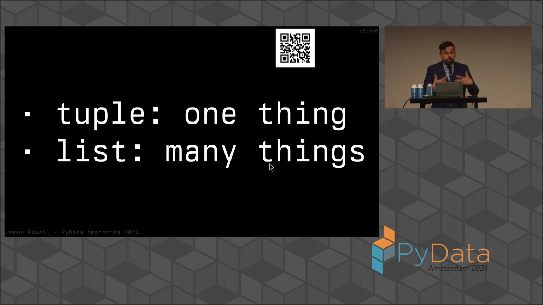That's why we can sort a list, but we can't sort a tuple. It's meaningless to sort a tuple, but it's very meaningful to sort the list. You're just changing the order in which we process these elements. You can reverse a list. What would a reverse tuple mean? It has no actual conceptual meaning.